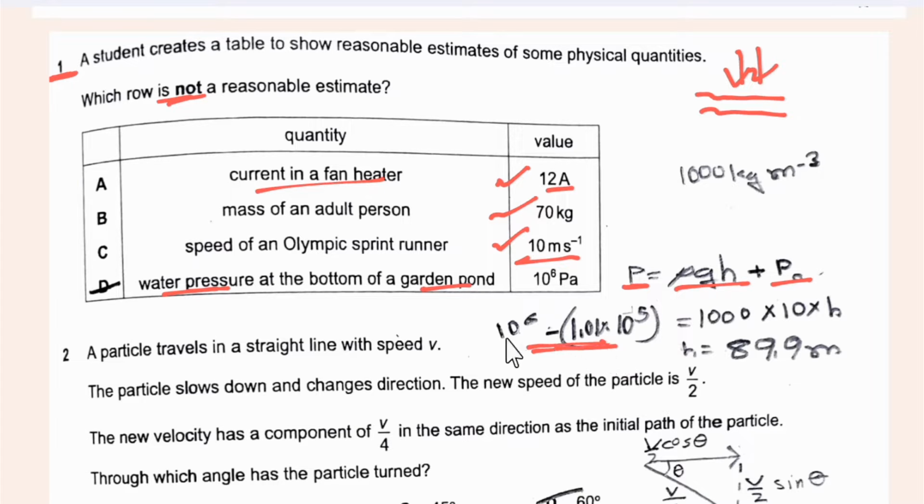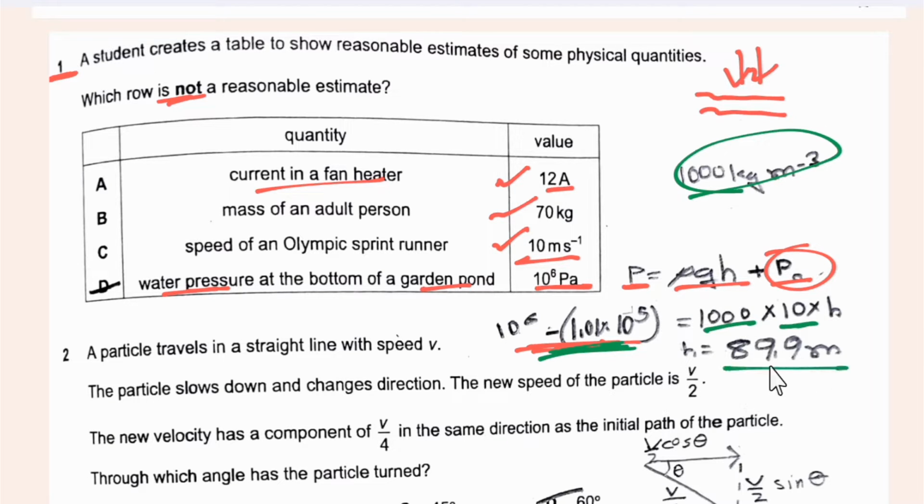So what is the pressure due to water? The pressure due to water is the total pressure minus atmosphere pressure. We know the value of the pressure due to water, and we know the density of water, that is 1000 kg per meter cube, and the gravitational field strength is approximately 10. So we get a height of 89.9 meter, and this is approximately the height of a river, but the pond's water depth is approximately 2 meter.